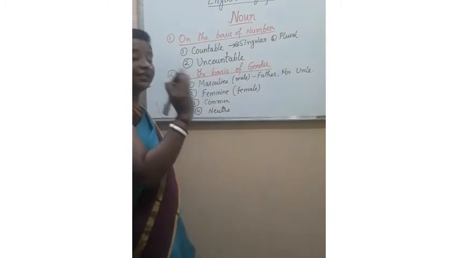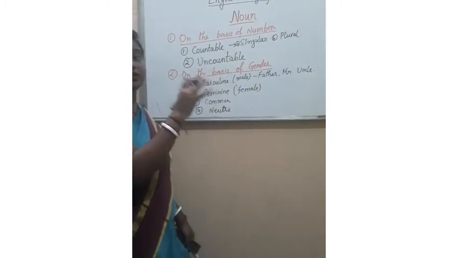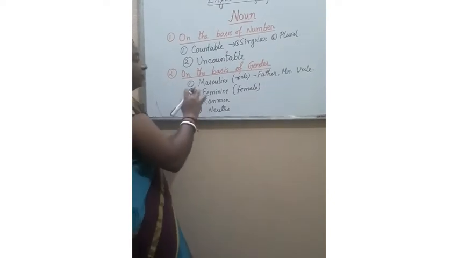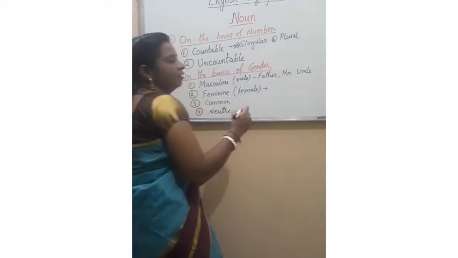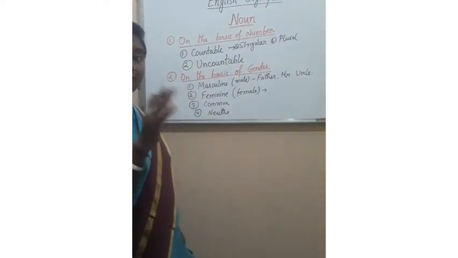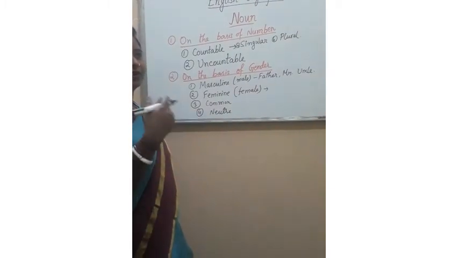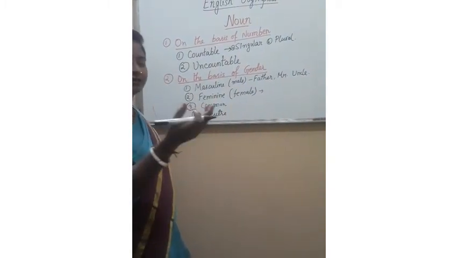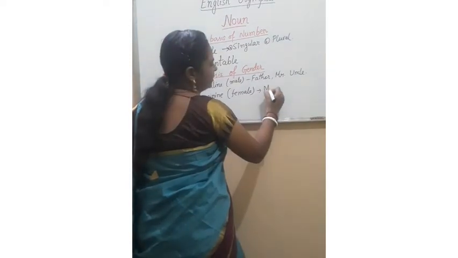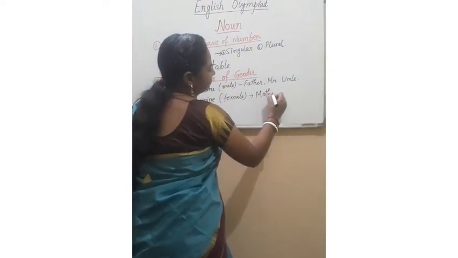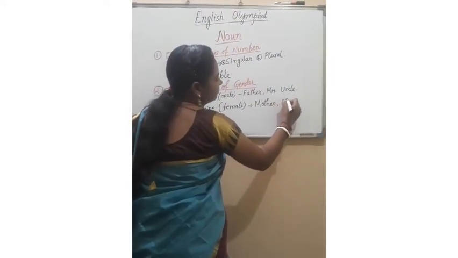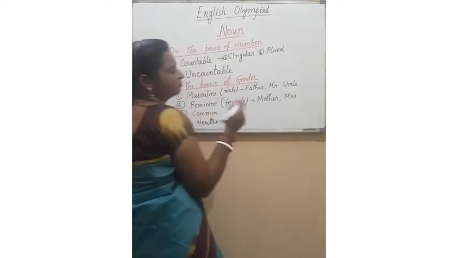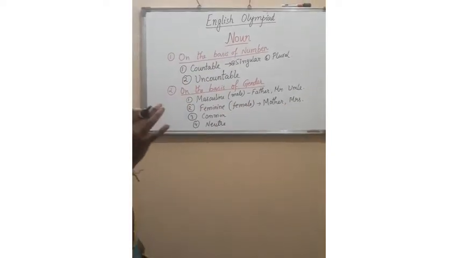So these words will come under masculine, male, and feminine gender is female. It can be miss, ma'am, madam, mother, Mrs., sister, niece, all these things.